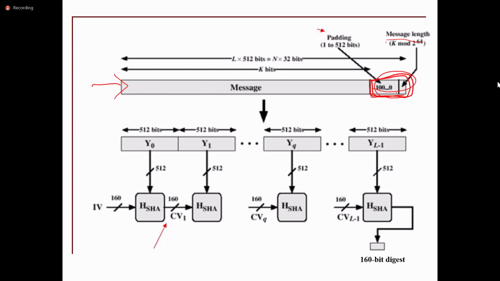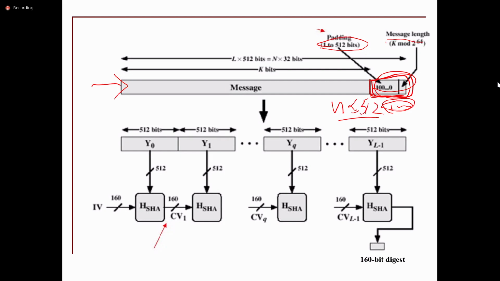In order to add that value, it allocates some size. It allocates 512 bits. Among the 512, whatever the size of the message is, it may take some n number of bits, where n is less than or equal to 512 bits.